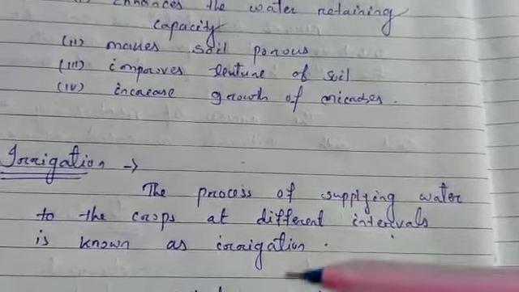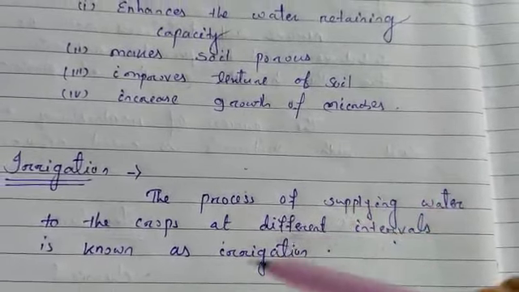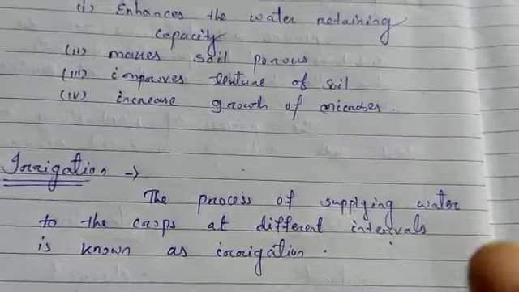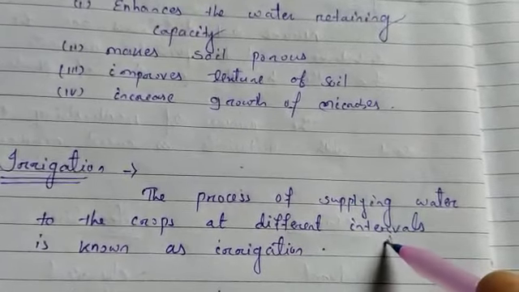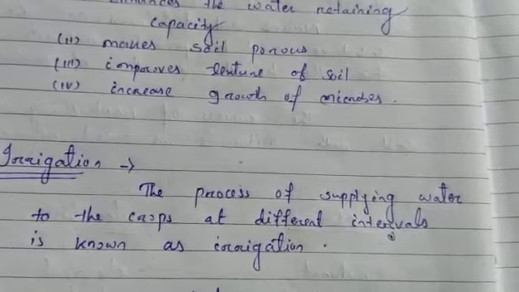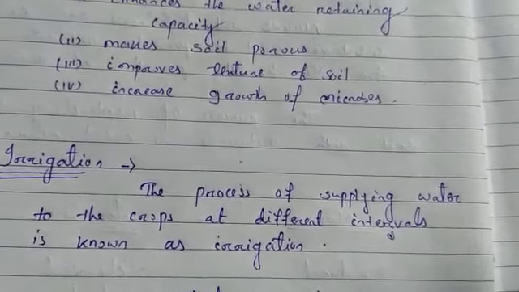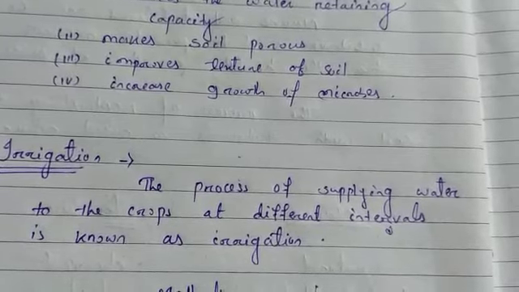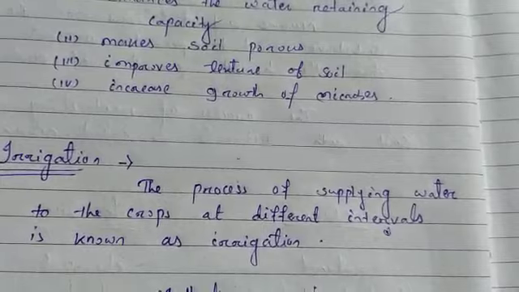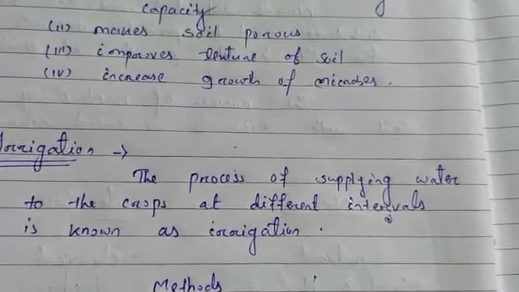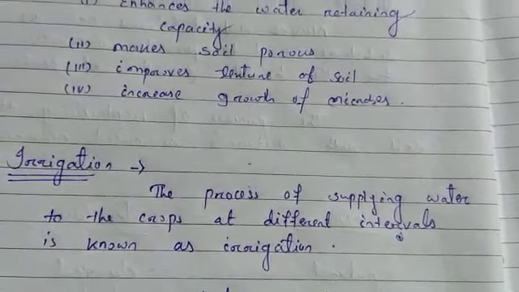So you can describe irrigation as the process in which we supply water to the crops at different intervals. These intervals vary from season to season, crop to crop, soil to soil, because we grow a variety of crops according to the different seasons, the type of soil and the climate. According to the climate, we choose which crop can be grown.